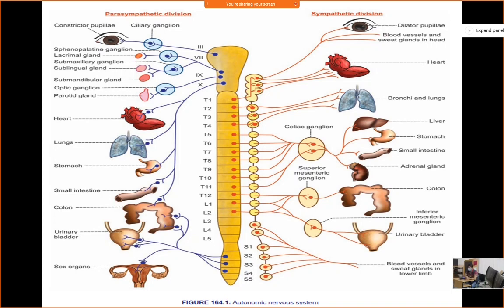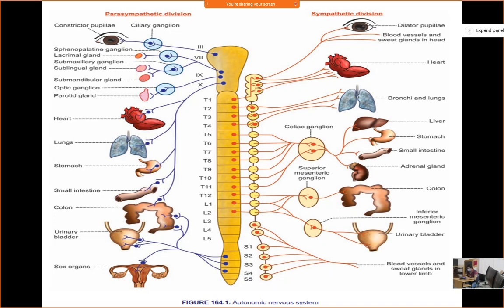Okay, what about the kidney? Blood supply to the kidney. Which type of receptor do we have in the kidney? Beta 2. So blood supply to the kidney will decrease. What about the colon? Obviously, blood supply from the GIT will be moved from the GIT to the major organs. What about the urinary bladder? We have already discussed that in sympathetic stimulation, your bladder wall is dilated and the sphincter is constricted. Is it? So you can hold urine for more time.